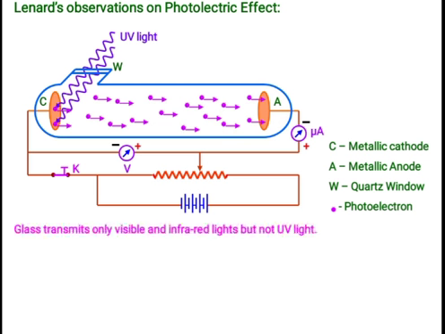Glass transmits only visible and infrared light, but not UV light. That is the reason the experiment was done using quartz, not glass. Quartz transmits UV light.